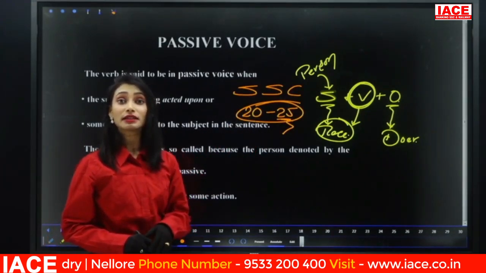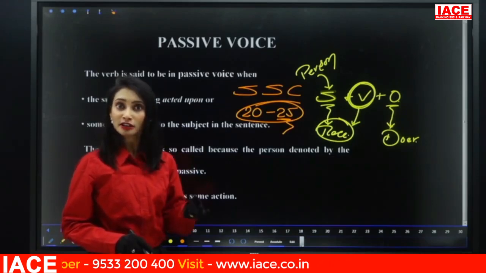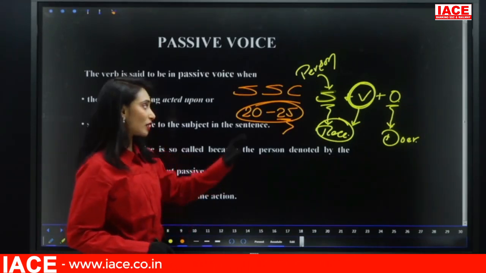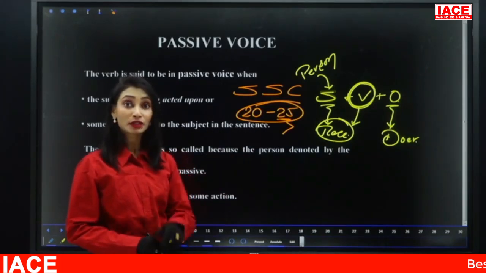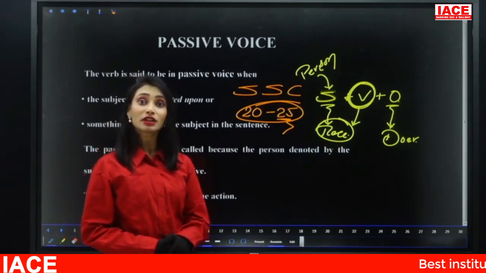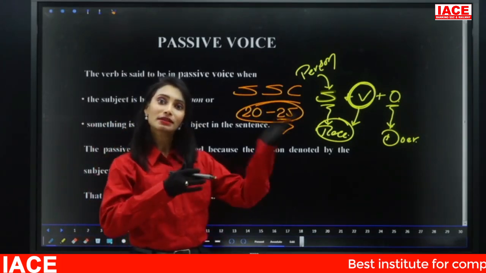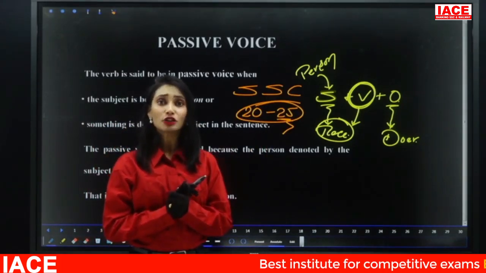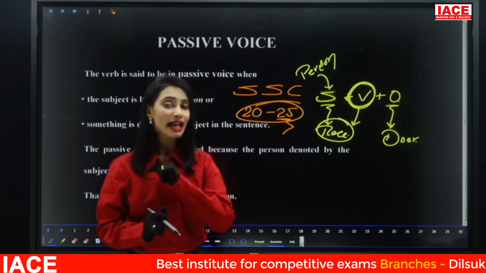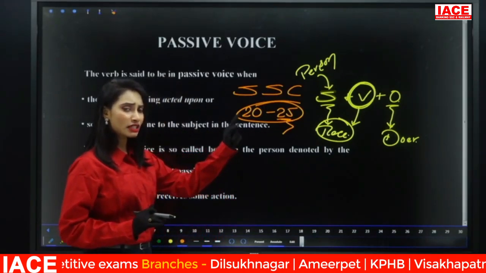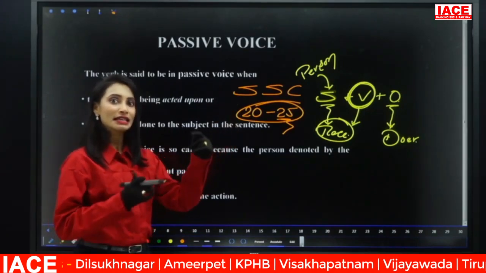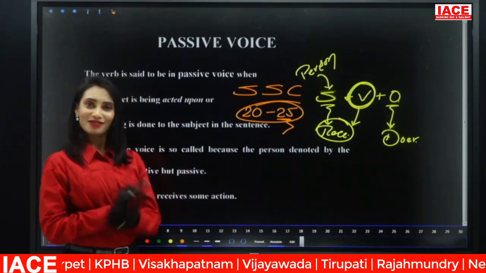Indirectly you can get it in the form of error detection and sentence improvements also. In the exam they will ask you to convert from active to passive and passive to active also. So you should know whether the sentence is in active or passive. I hope it is clear how to identify. Subject is doer, active voice. Subject is receiver, passive voice.